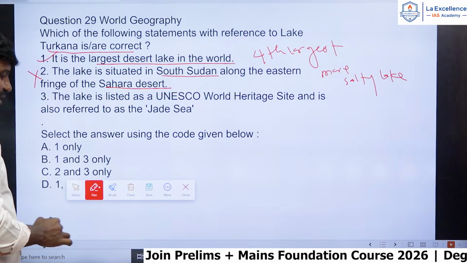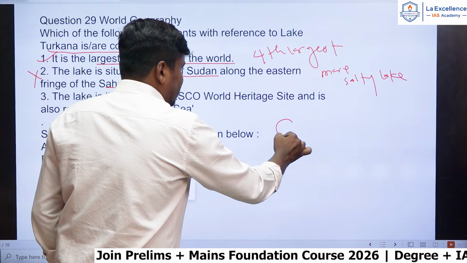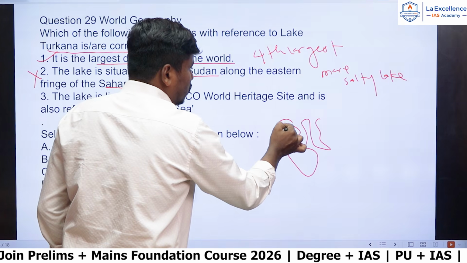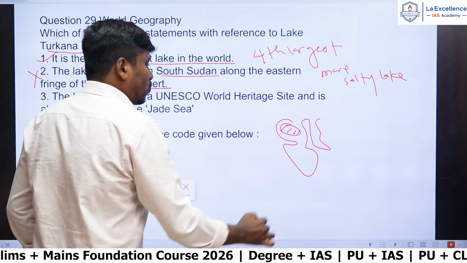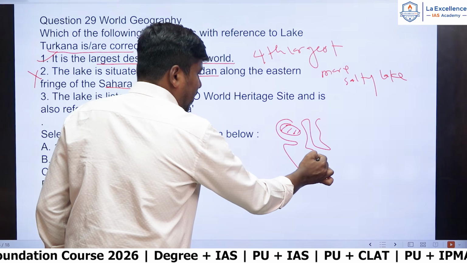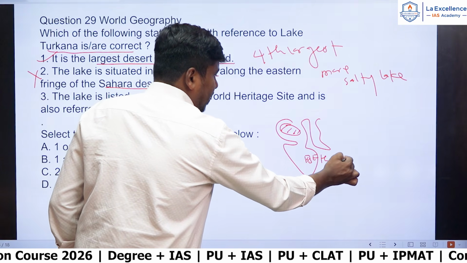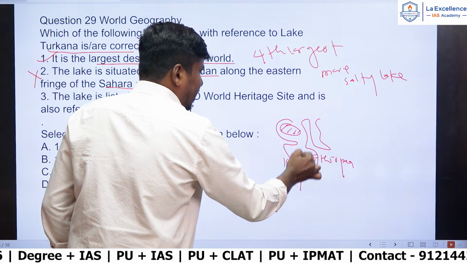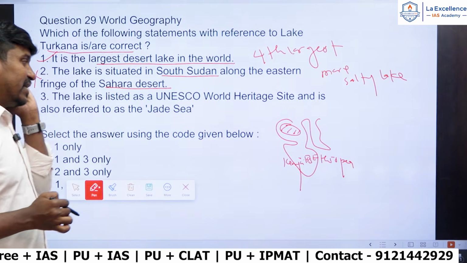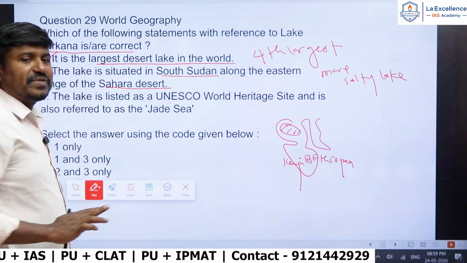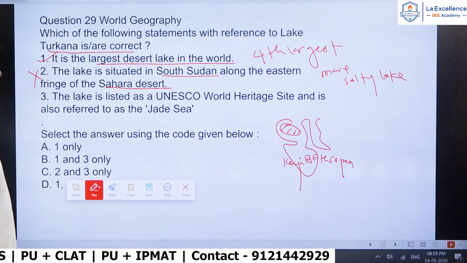100% wrong statement, right? Because the Sahara Desert is located in the northern, almost northwestern part, right? But Turkana Lake is located here, almost near Ethiopia, right? And we have Kenya here. So Kenya and Ethiopia, right? Turkana Lake is located near Ethiopia and Kenya. It is not part of the Sahara. So the second statement is wrong.